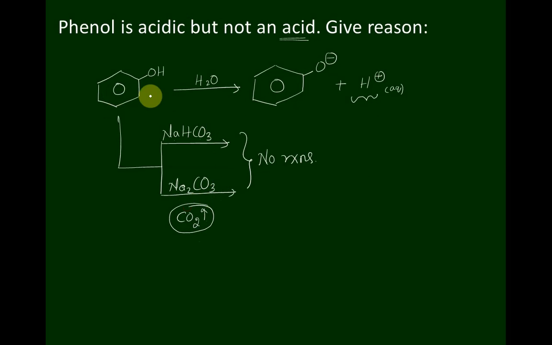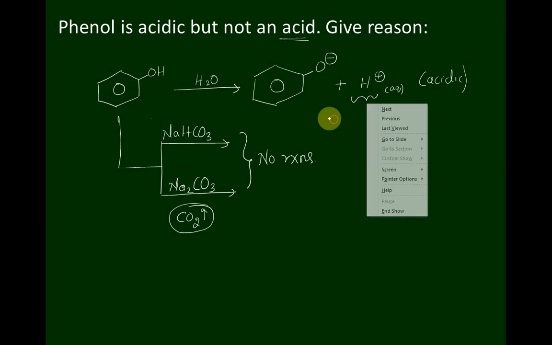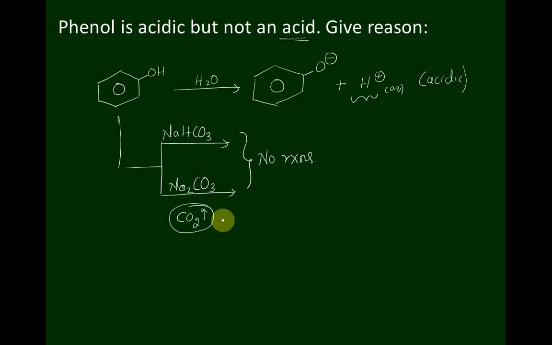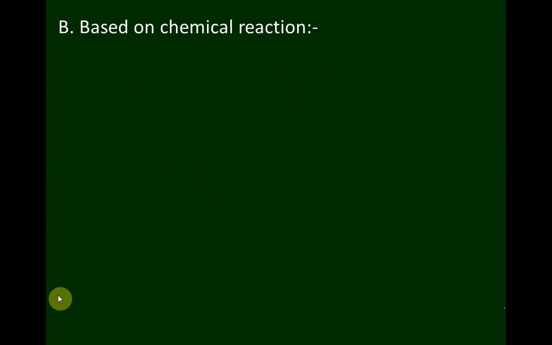Any compound which has an ability to produce H plus ion in aqueous solution is acidic in nature, and any compound which has an ability to liberate carbon dioxide gas from carbonate compounds is called an acid. Here phenol liberates H plus ion in aqueous solution but fails to liberate carbon dioxide gas. Therefore phenol is acidic but not an acid. Please note it down. Now the second question is,